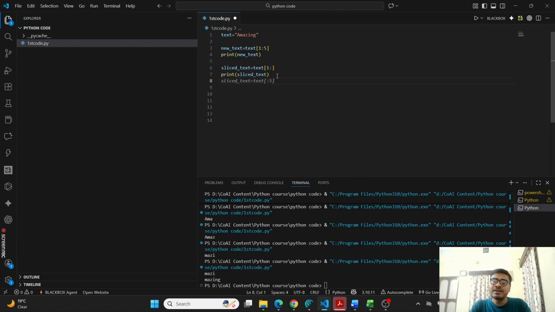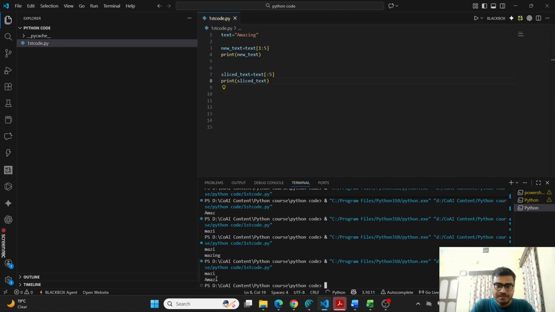Okay, so that is one thing. Next, if you want from the starting till up to a point, you can do this also. If there is nothing before the colon, it means it starts from 0, and 5 means it will get it till the fourth index, because I am writing 5. Okay, so let us do it. If I just print this, see, it starts from the first till the fourth position.